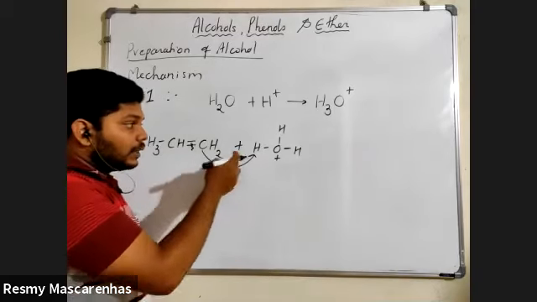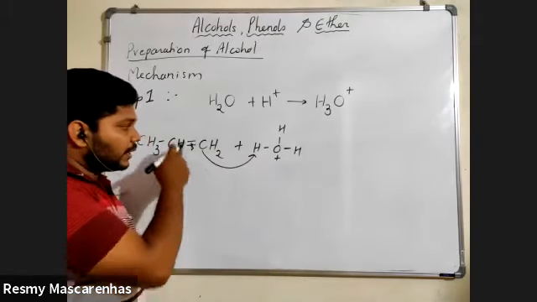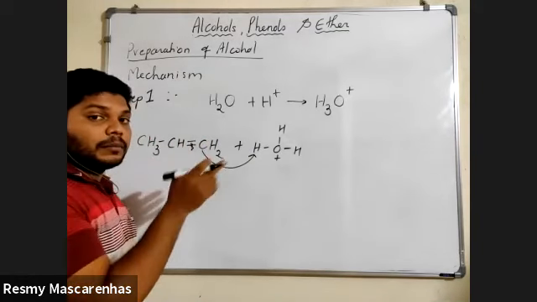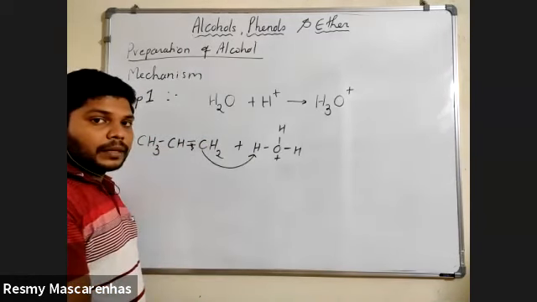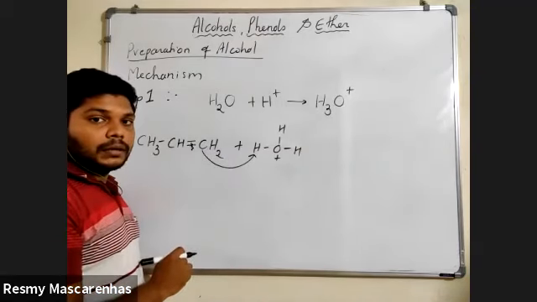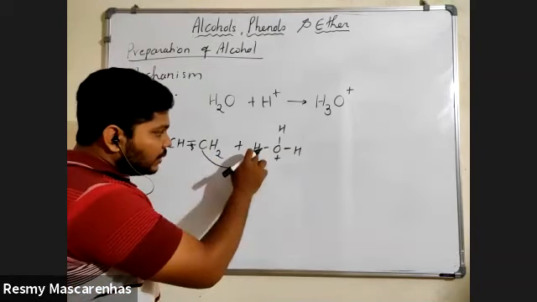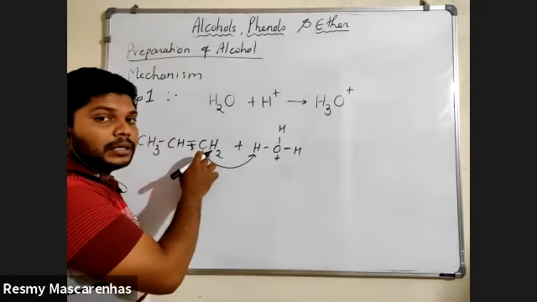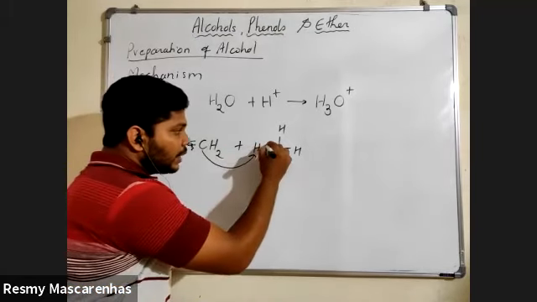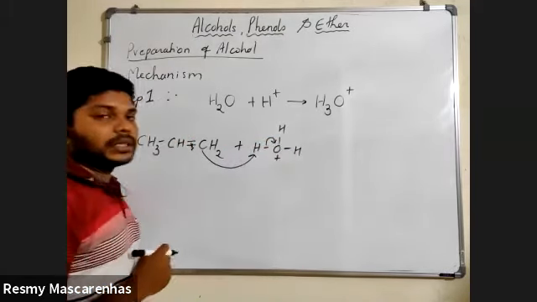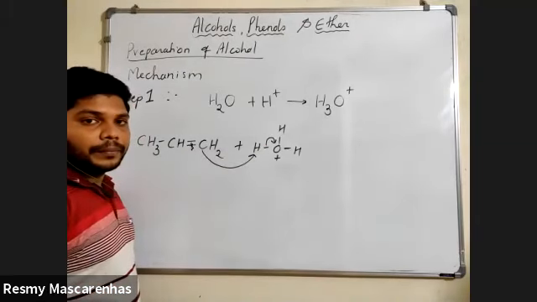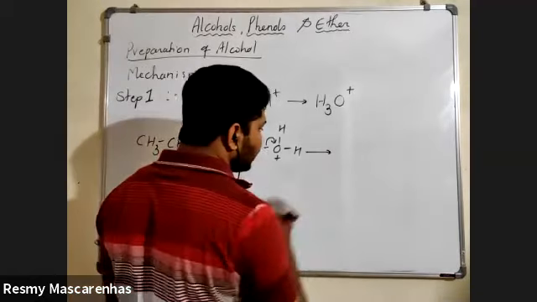Directly he cannot attack because his valency is already full, so one of the double bonds he will break, and a new bond will be formed with this hydrogen. Now this hydrogen knows that this carbon is calling him and even he wanted to go out, so he will break the bond with this oxygen.